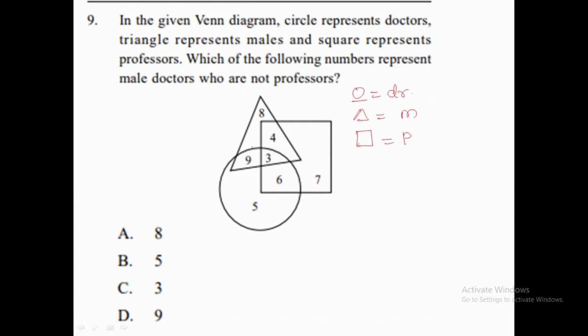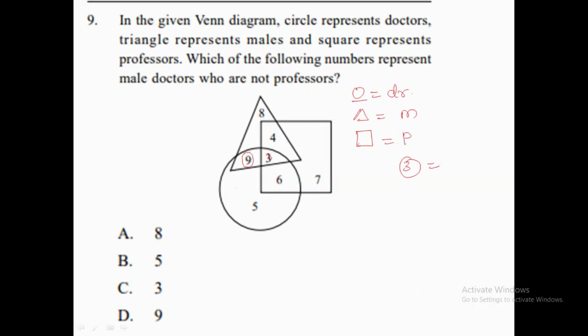If we go through the circle and the triangle, we can see that 9 is common. 9 is in the circle and in the triangle as well. So 9 are male doctors. Now, who are not professors? If we go through this 6, these three numbers represent something. 3 is common in all three things: 3 is common in the triangle, the square, and the circle. So 3 are the male doctors who are professors.